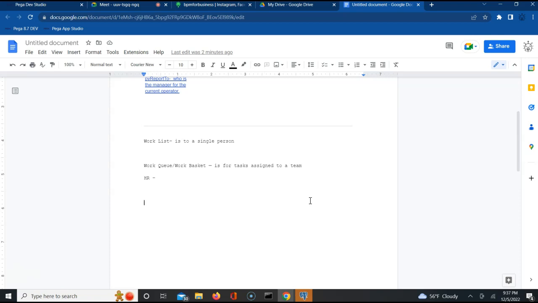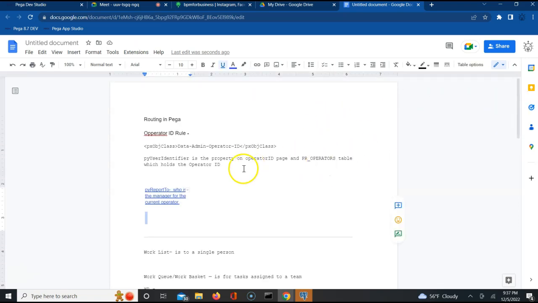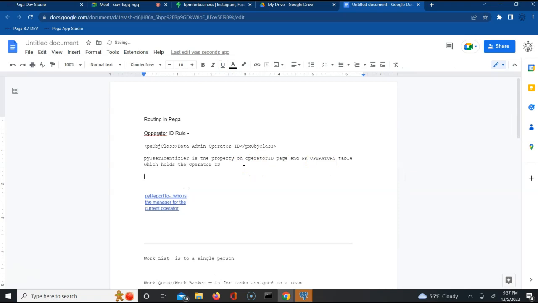That table is called pc_assign_workbasket. We will see what this is. And for work list it is the same thing. Yesterday we missed that, so let me add that also. We'll verify both. A record gets inserted whenever we move something into pc_assign_worklist.